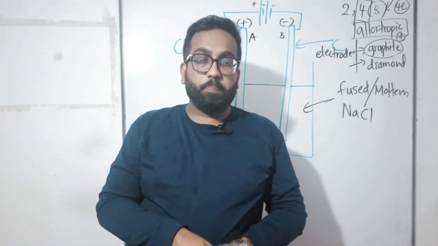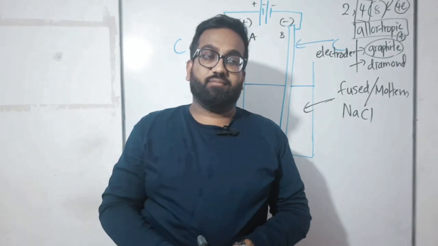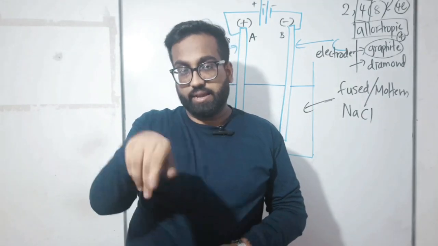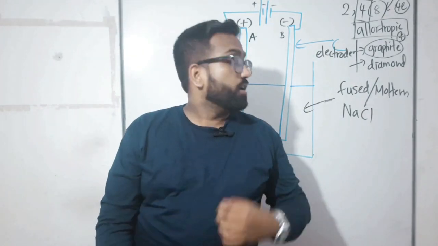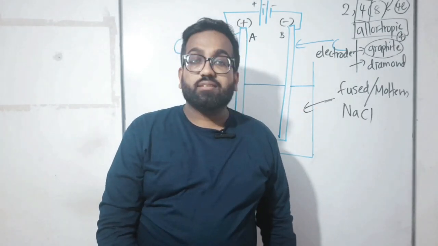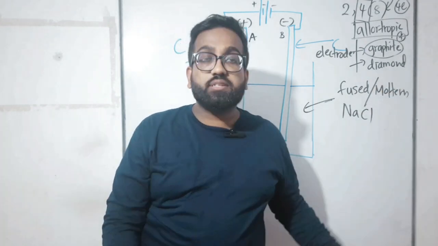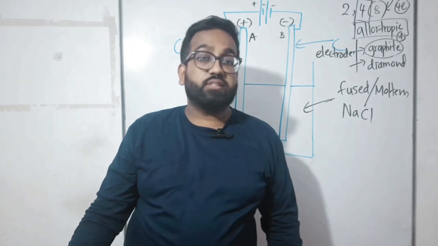If you are supposed to make a sodium chloride aqueous solution, it's too easy, right? What should you do? Just take sodium chloride, put water in it and stir it, and you have a sodium chloride aqueous solution. That's enough, right? Then, if you are supposed to make a fused or molten sodium chloride, what will happen? Children, this is what you should do.